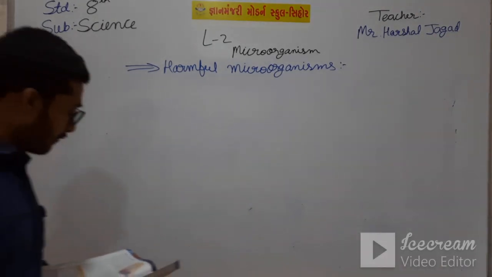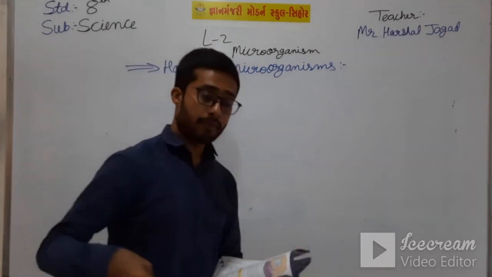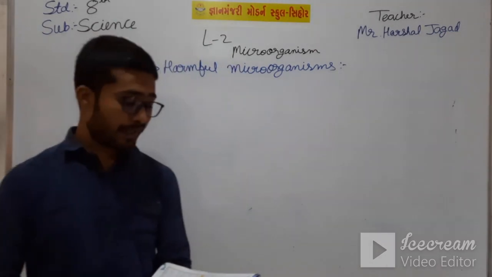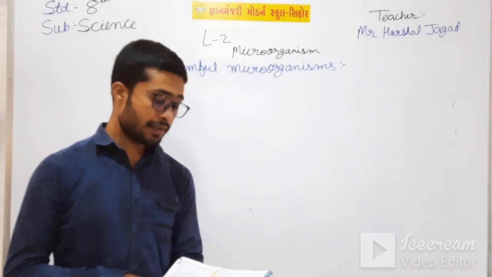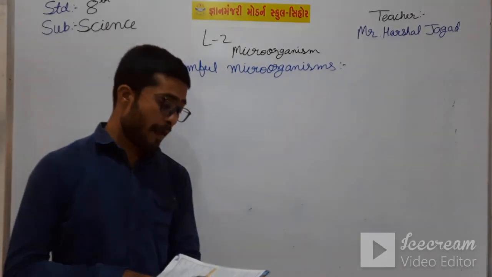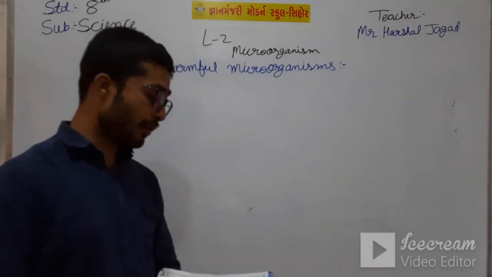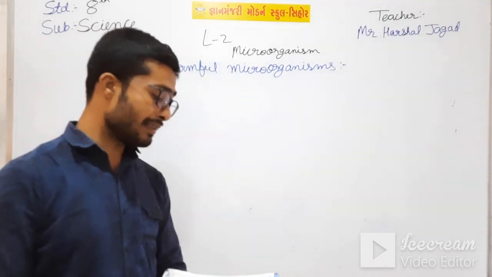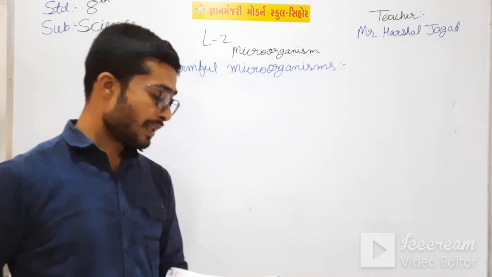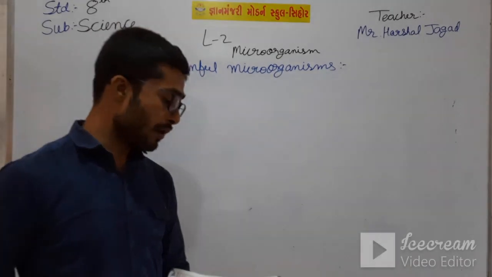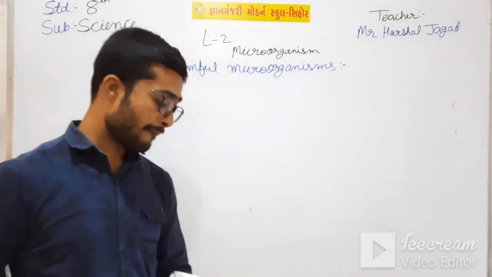Bacteria, viruses, and fungi are microorganisms that cause many diseases in plants, animals, as well as in human beings. They are also called microbes or pathogens.